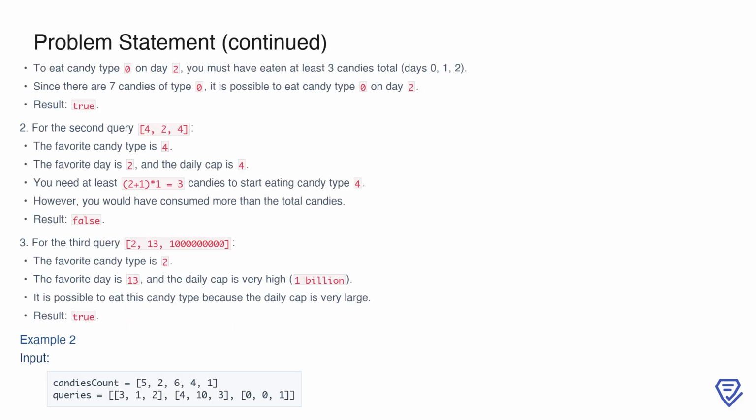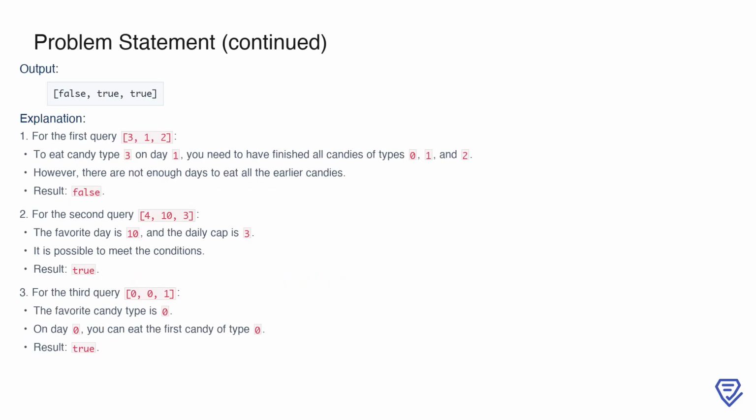Continuing with the second query, [4, 2, 4], here the favorite candy type is 4, the favorite day is 2, and the daily cap is 4. To eat candy type 4 on day 2, you would need to have eaten all candies of types 0 through 3 first, which requires consuming a total number of candies that exceeds what is possible given the constraints. Therefore, the result for this query is false. For the third query, [2, 13, 1 billion], the favorite candy type is 2, the favorite day is 13, and the daily cap is extremely high at 1 billion. With such a high daily cap, it is definitely possible to eat candy type 2 on day 13, so the result is true.